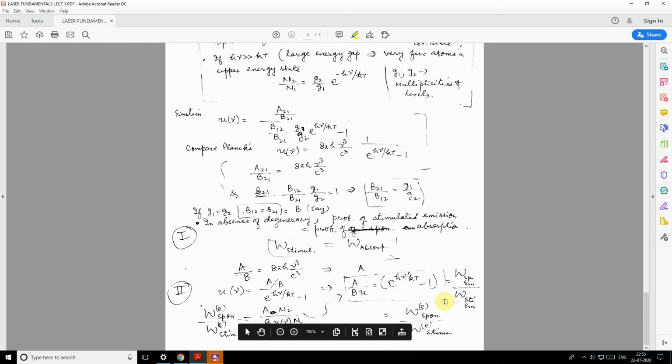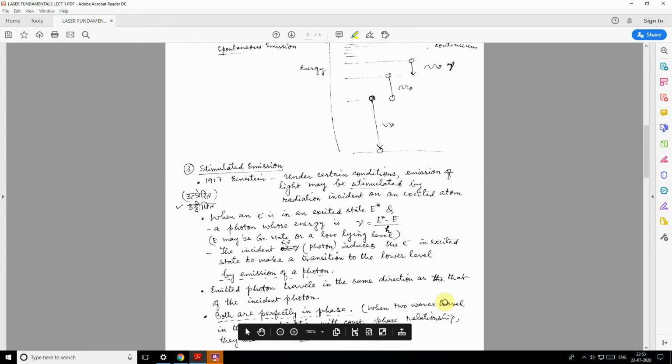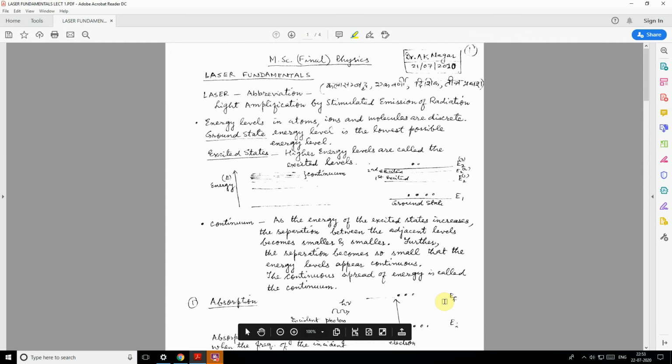Now this is one of the most important equations. So this forms the mathematical foundation of the laser.